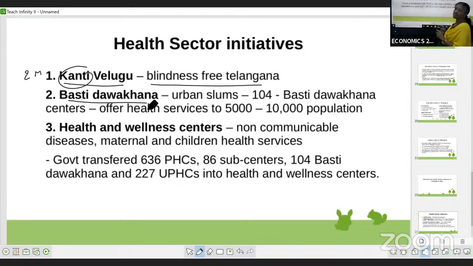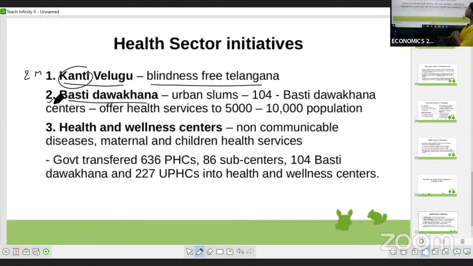Mainly these Basti Dawakhanas are there in the urban areas, or we can say in the cities. In the urban slum areas, the advanced slum areas, they started these Basti Dawakhanas.